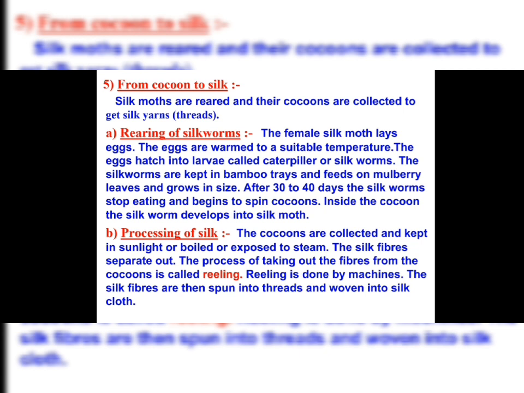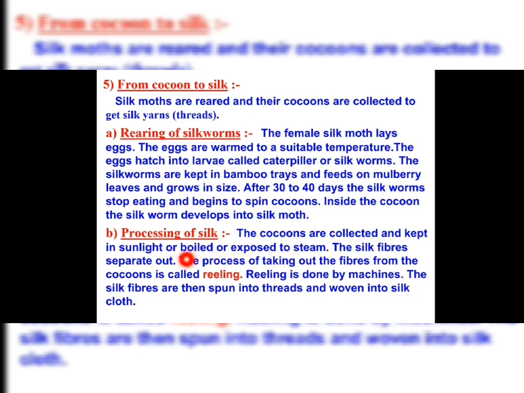They secrete a fiber from their mouth called protein. When it comes in contact with the air, the cocoon formation takes place. Inside the cocoon the silkworm develops into the silk moth. Now the processing of the silk. What type of processes are done on the silk? The cocoons are collected and kept in sunlight or boiled or exposed to steam.